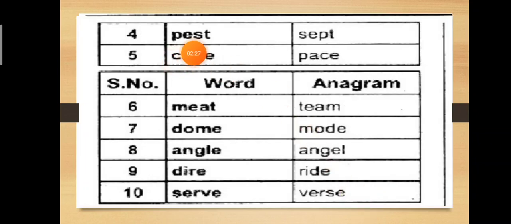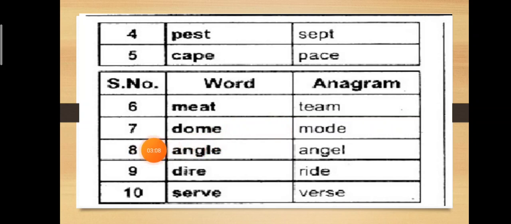Okay. The next word is pest. Pest. And the new word that we will form will be sept. Sept. The fifth word is cape. Cape. And the new word is pace, P-A-C-E, pace. So with the same letters, we form a new word. Got it? The next word is meat. And the new word is team, or you can say the anagram is team.